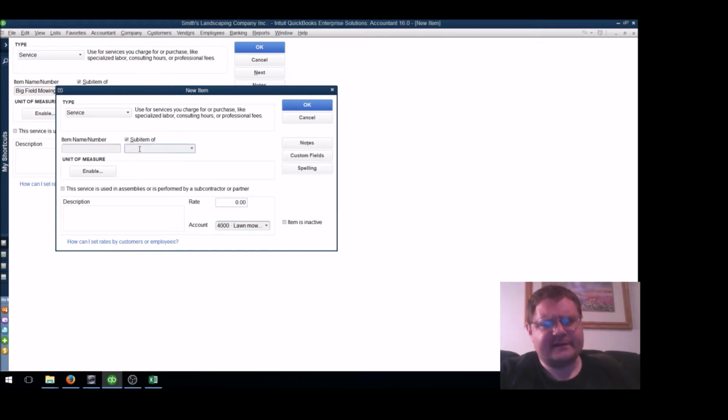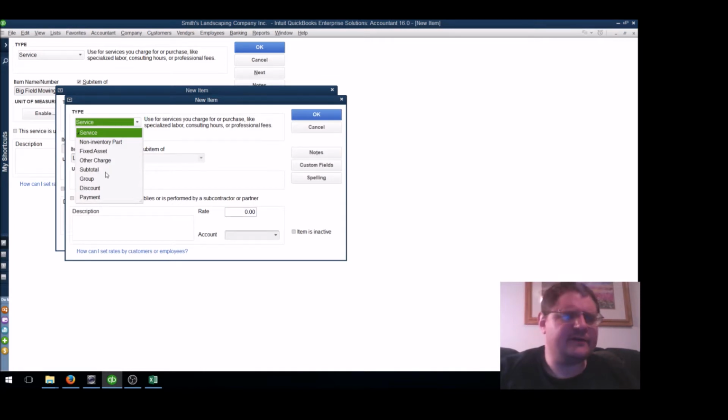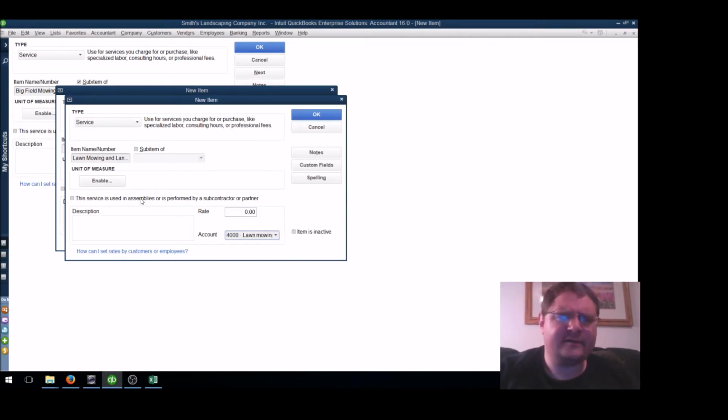And let's make this lawn mowing and landscaping for a sub item. And it's going to pull up this screen. We're going to do another service. It's not going to be a sub item, and it's going to go into lawn mowing and landscaping.